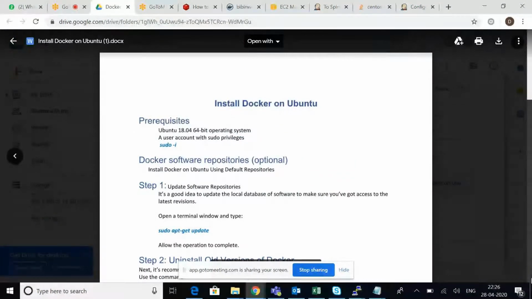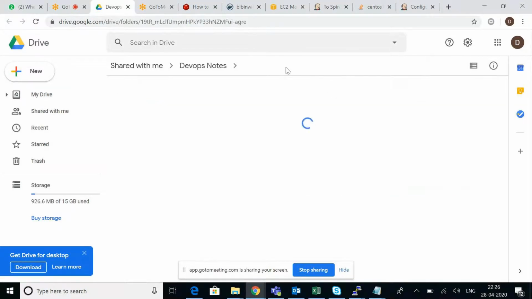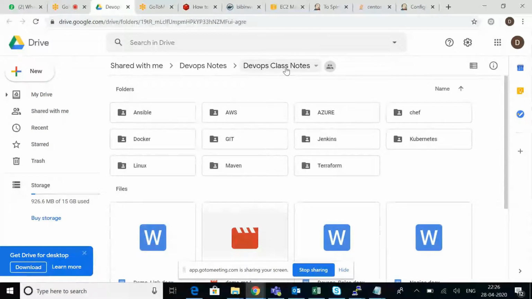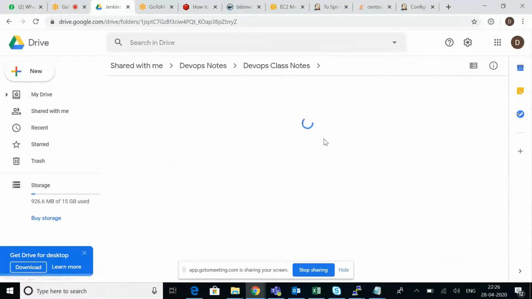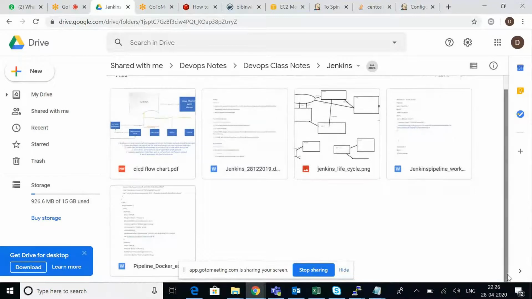Exactly. So actually, what will happen is every time a container will be created, and on top of it your build will be triggered, and finally the container will be deleted. That is how it works. It's a one-time setup. Not every time you have to do this again and again. Not at all like that.